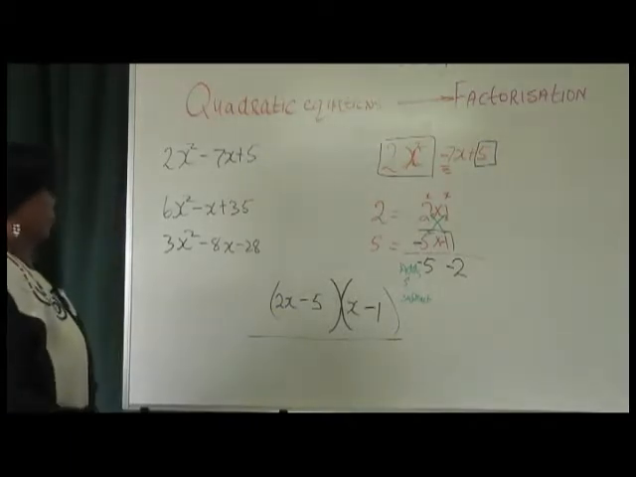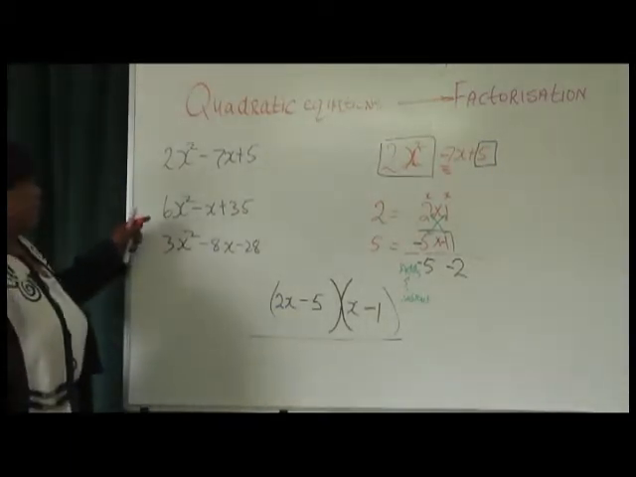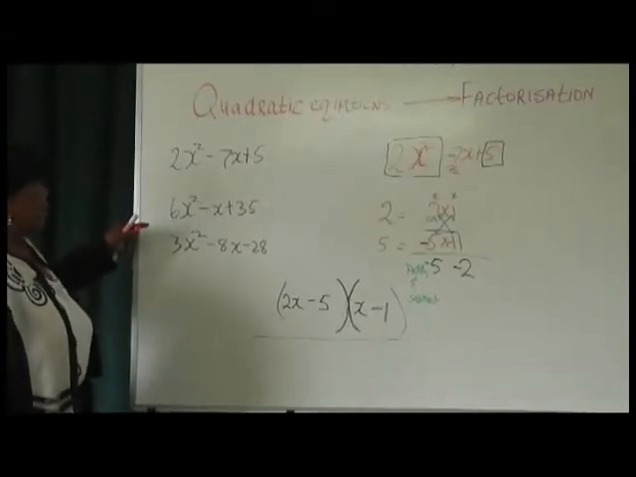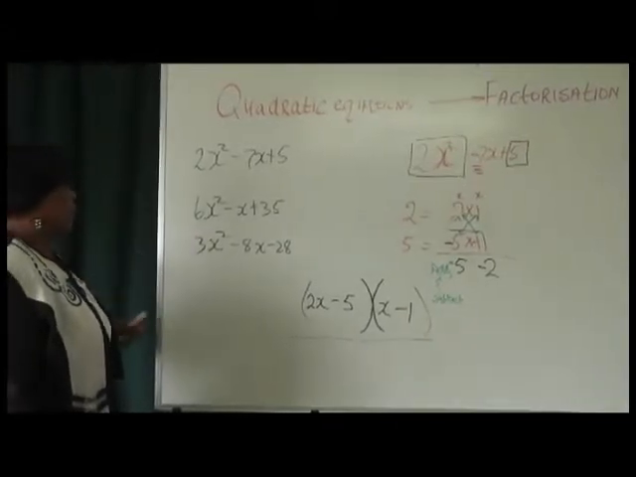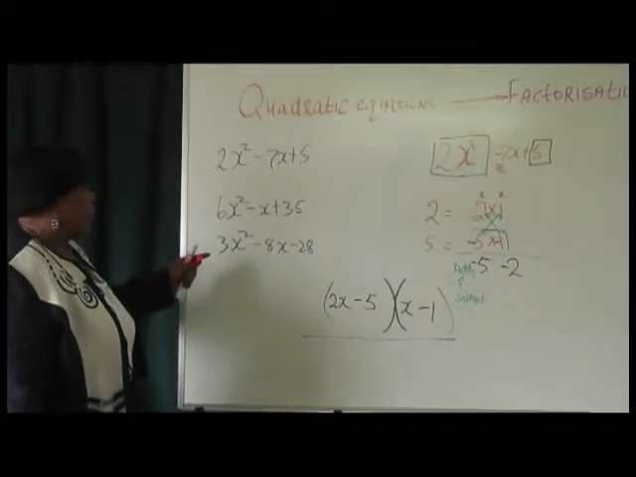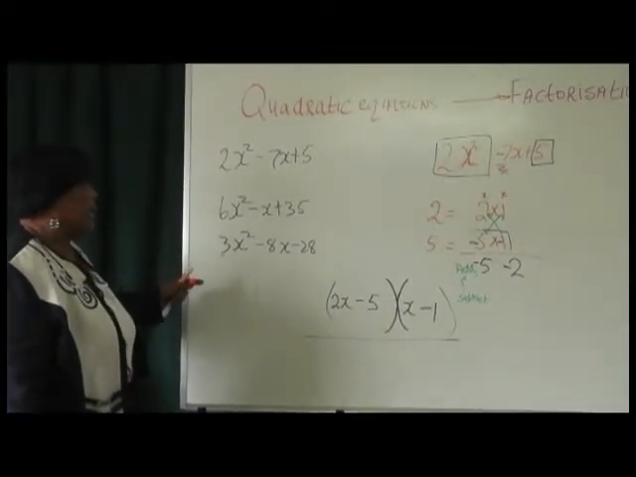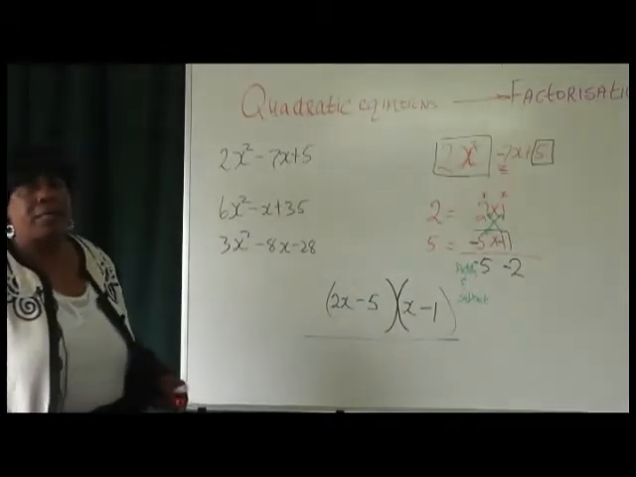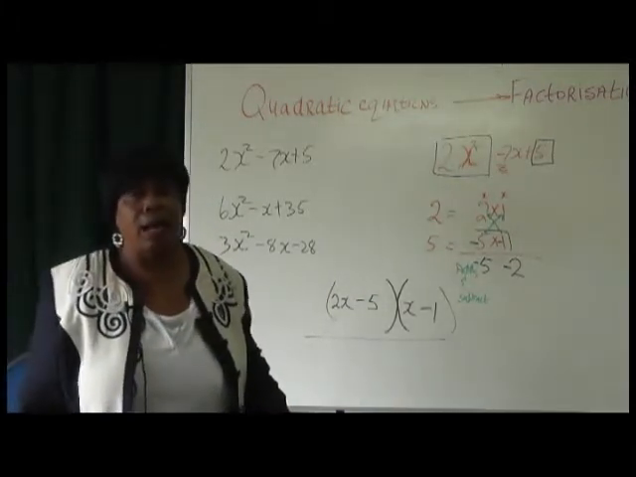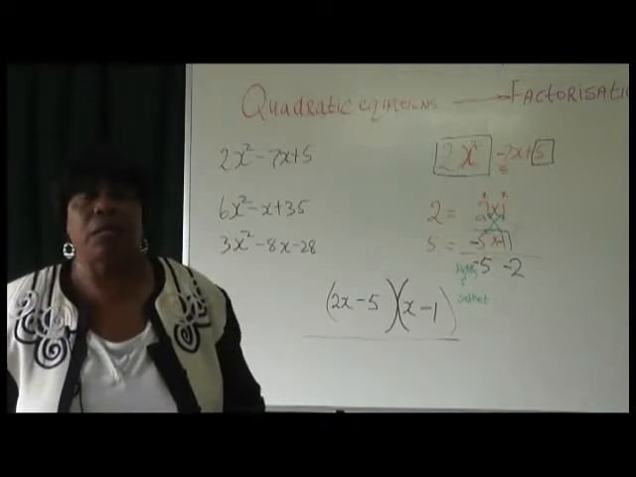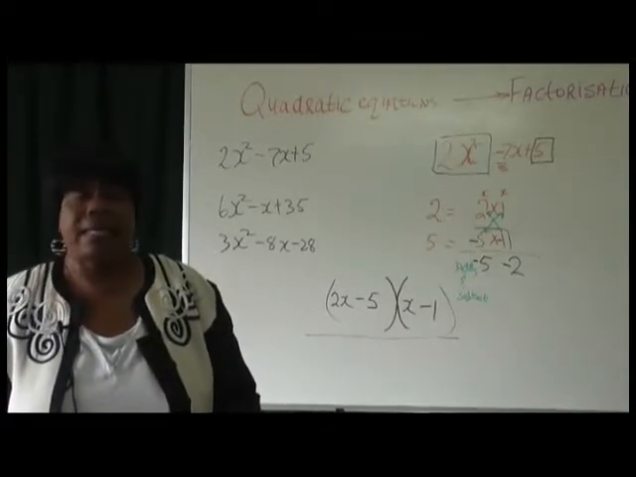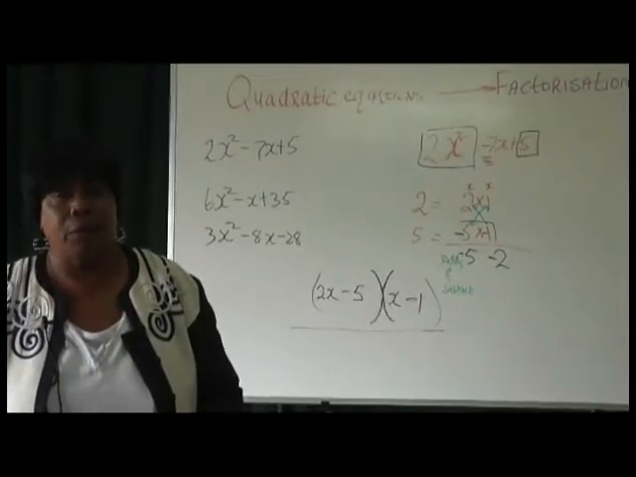I'm going to ask you to take these two: 6x squared minus x plus 35, and 3x squared minus 8x minus 28. And that is where we're going to start next week, our last class, before we send you on a little break for Easter, and giving you a chance to get to terms with all and start working the exam questions